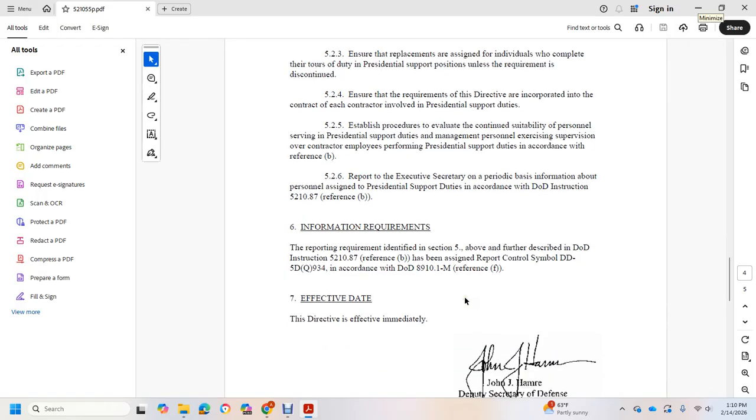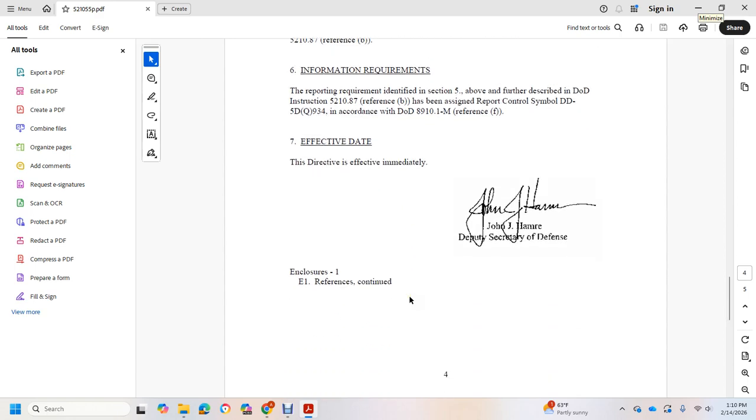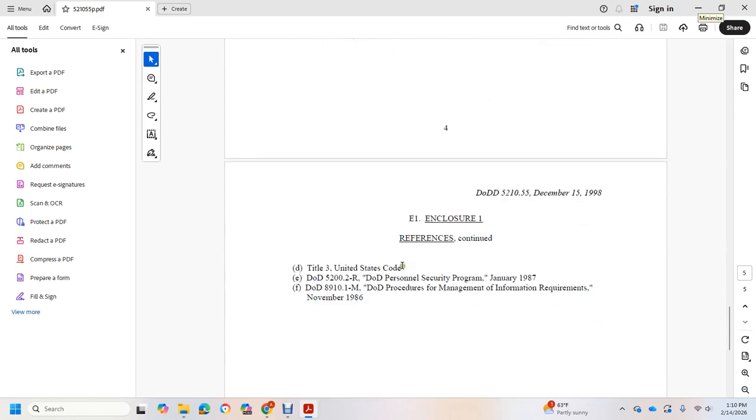8910.1-M, reference F. Effective date: this directive is effective immediately. John Hamre, Deputy Secretary of Defense. Enclosure: References. Title 3, United States Code.